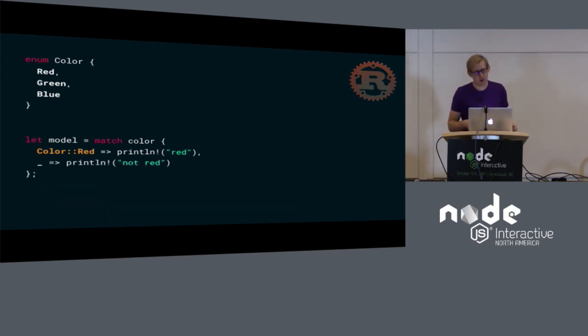Now we can make it harder for the type system to help us. In Rust, you can use an underscore to basically have a default branch. It says anything that doesn't match any of the above statements should go here. But if now we modify the color to add a new statement, crimson. So we're either printing red or not red. And blue and green are definitely not red, but crimson probably should be red.